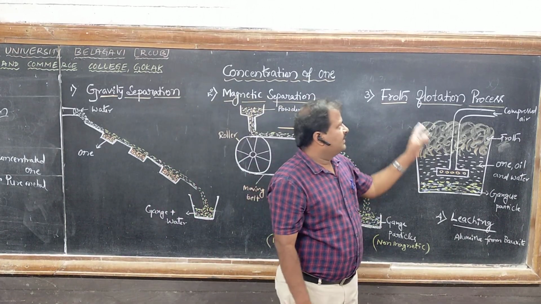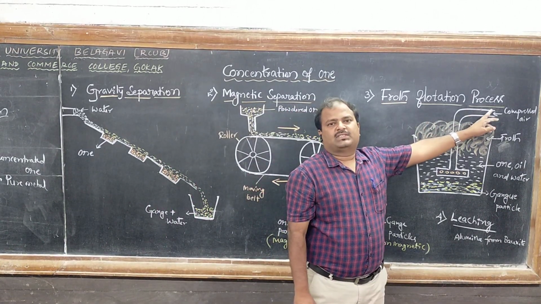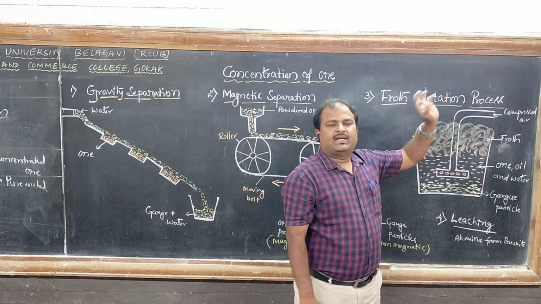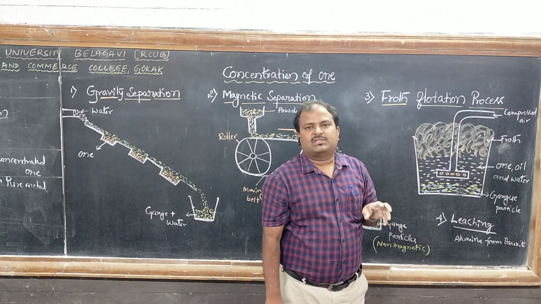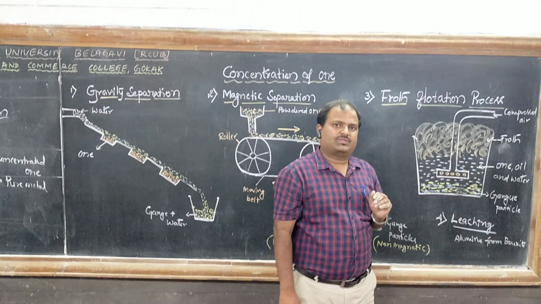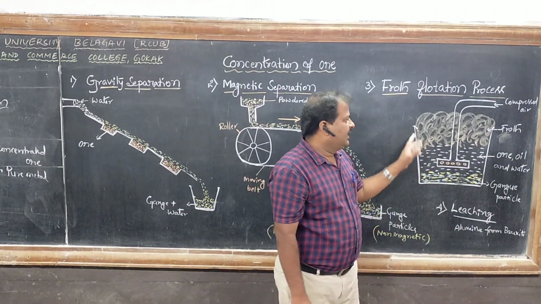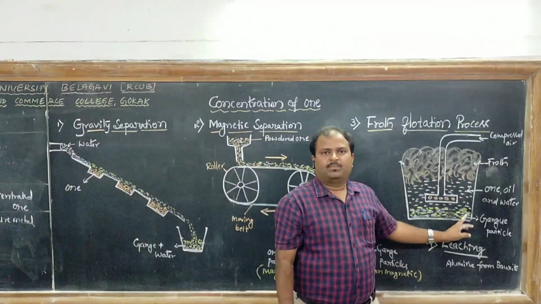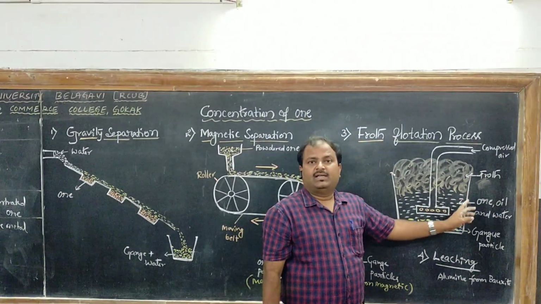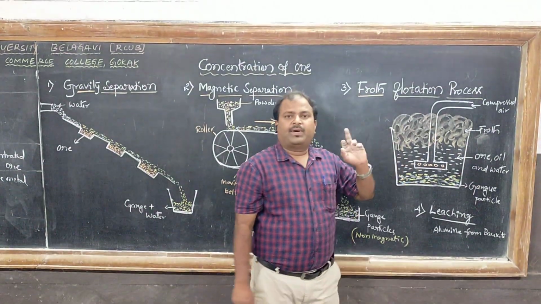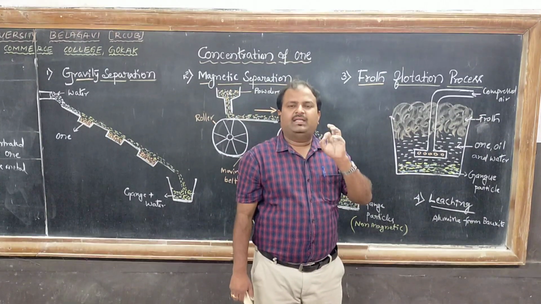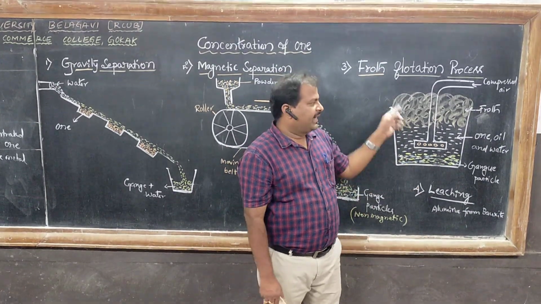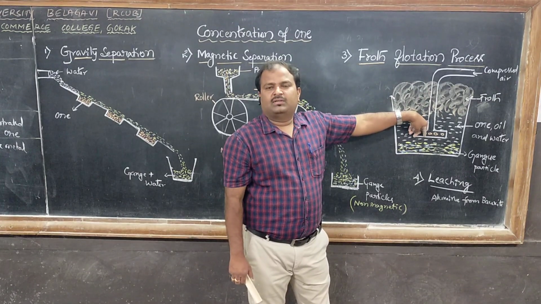So next is froth flotation process. This method is applied for the concentration of sulfide ores. In this, powdered ore and water are taken in a tank, then pine oil and sodium ethyl xanthate are added to the mixture.